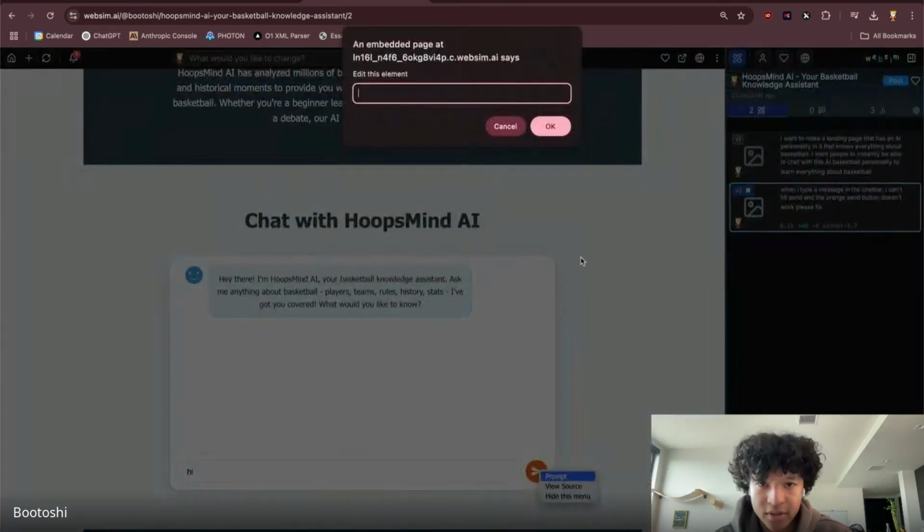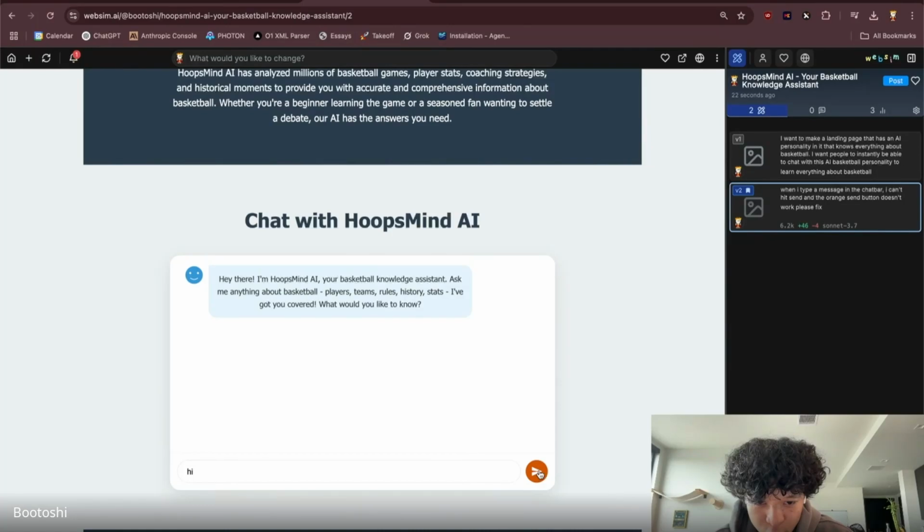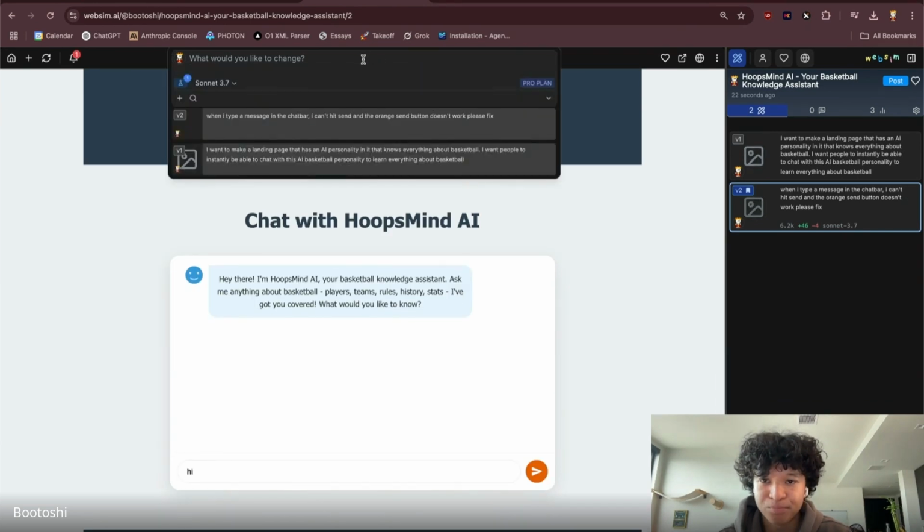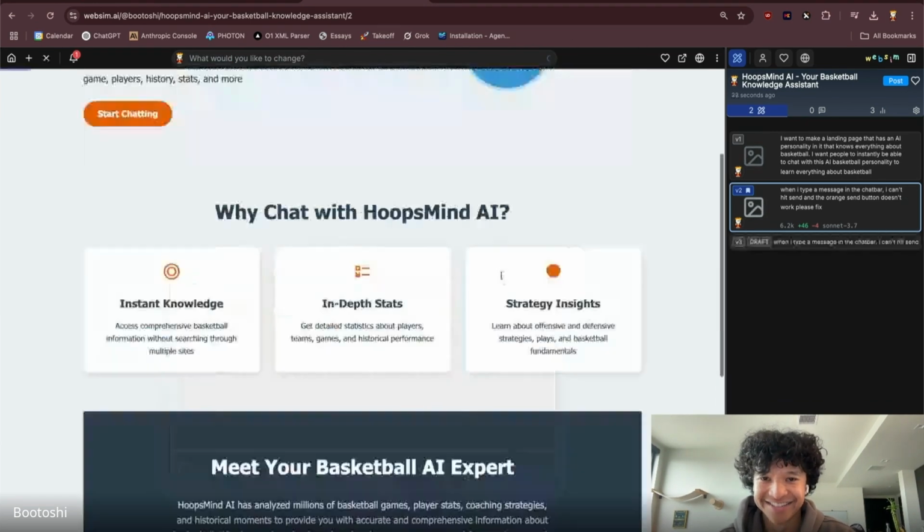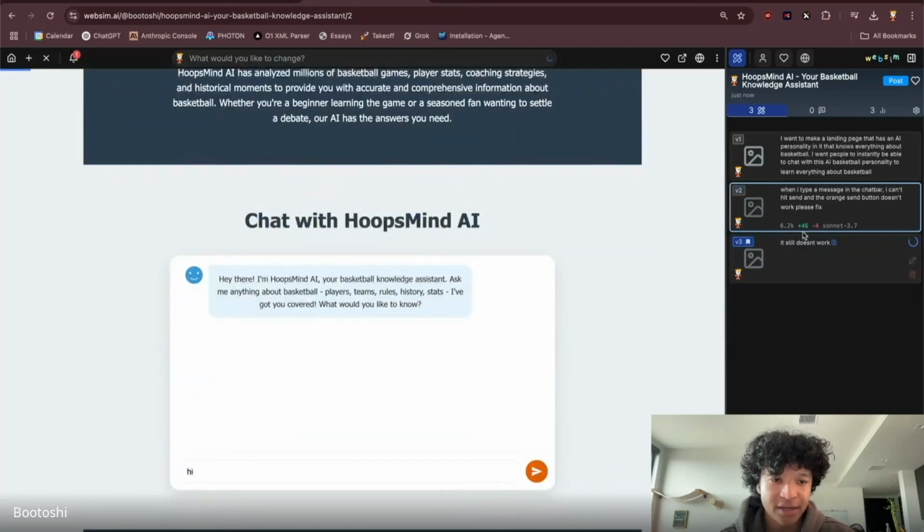Still doesn't quite work. So you could right click specific elements and pick the entire source. So when I type a message in the chat bar, I can't hit send and the orange send doesn't work. Sometimes I'm going to try, it still doesn't work. And see how that goes. You could also redo entire websites from the ground up. And if this doesn't work, then we might have to take it even smaller and take this larger task and focus on the AI system itself, then add the website on top. Because there might be too many elements the AI system is working with.